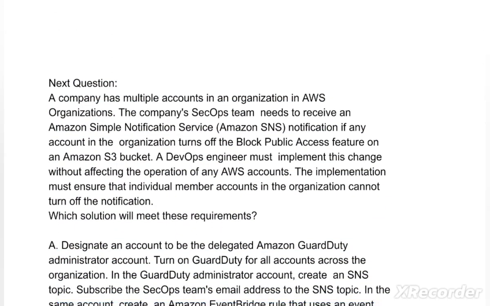Next question is, a company has multiple accounts in an organization in AWS Organizations. The company's SecOps team needs to receive an Amazon Simple Notification Service notification if any account in the organization turns off the block public access feature on an Amazon S3 bucket. A DevOps engineer must implement this change without affecting the operation of any AWS accounts. The implementation must ensure that individual member accounts in the organization cannot turn off the notification. So the question is, which solution will meet these requirements?